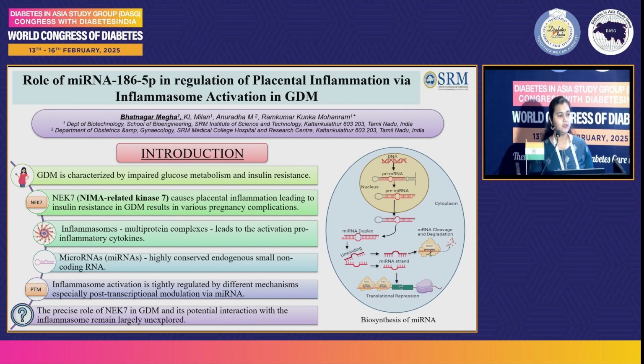I am Megha Bhatnagar, and I'm currently pursuing Masters in Biotechnology from SRM University, Chennai. And I'll be presenting the role of microRNA 186-5p in regulation of placental inflammation via inflammasome activation in GDM.